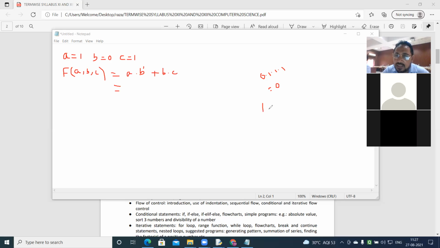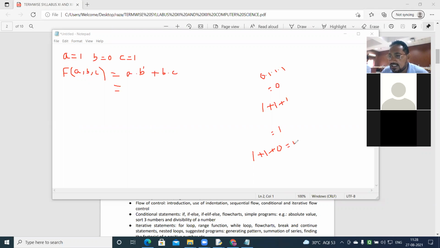Now normally you would say 1 plus 1 plus 1 is equal to 3, but here it is 1 only. Why? Even this is 1. 1 plus 1 plus 0 is also 1. This is not arithmetical algebra, not normal arithmetic. It's not a decimal number, it's a binary number. We have only two results, 0 and 1.